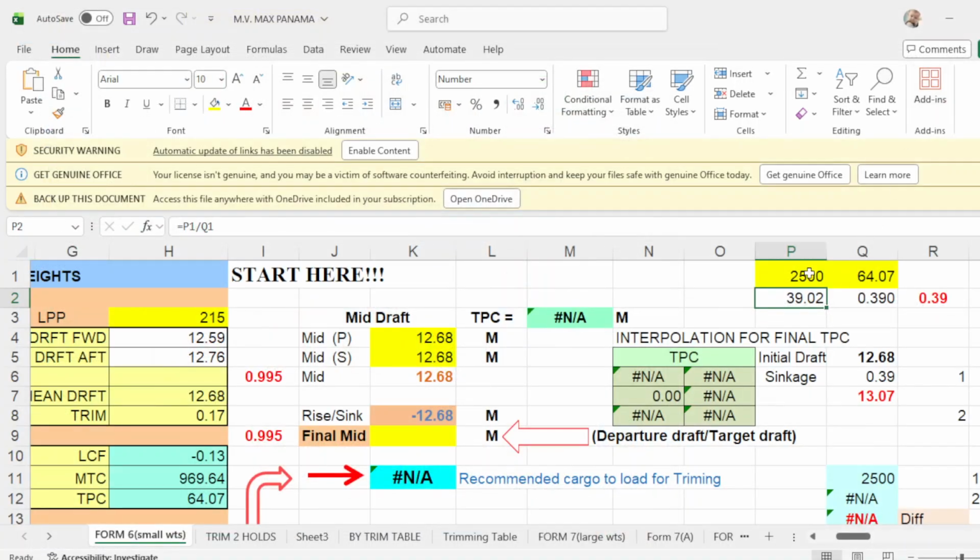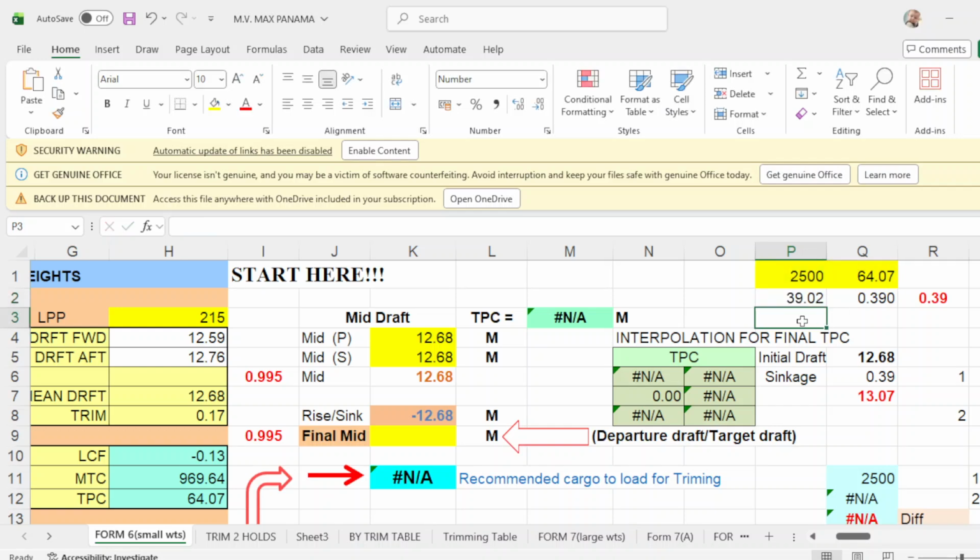That's why 2,500. Take note that with this initial drop, your TPC is 64.07, okay? With mean drop of 12.68. So I put here 64.07. So what you do, this weight of 2,500, you divide it with your initial TPC.